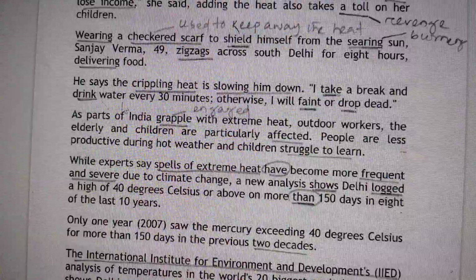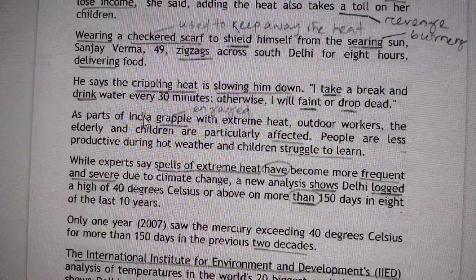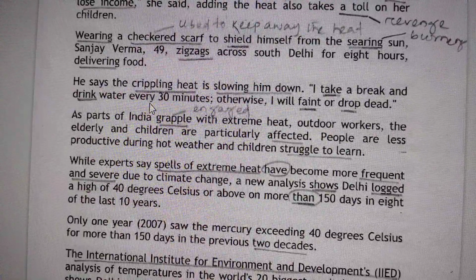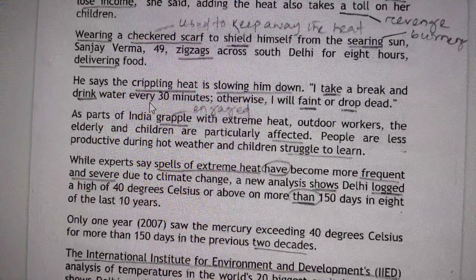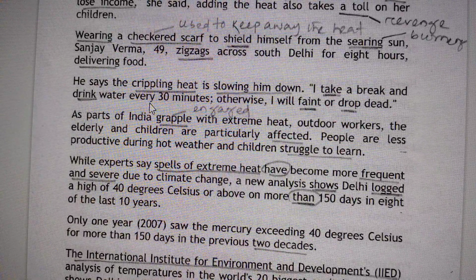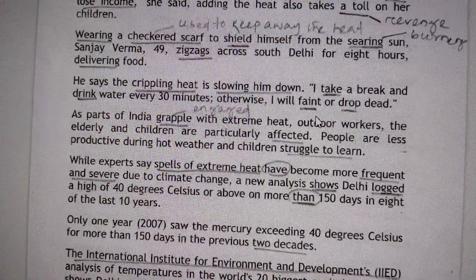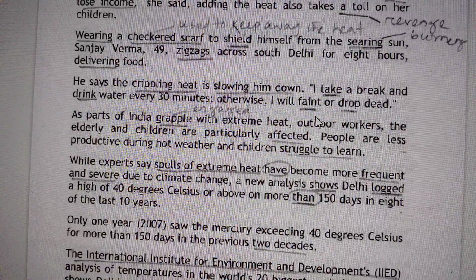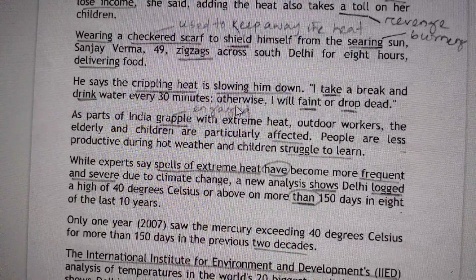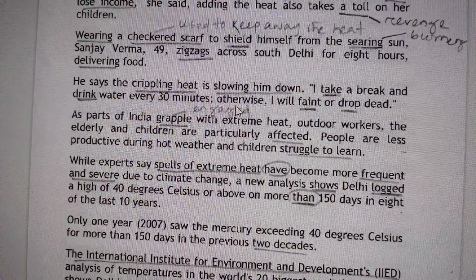Next, he says the crippling heat is slowing him down. I take a break and drink water every 30 minutes, otherwise I'll faint or drop dead. So see that Mr. Verma is saying that this crippling heat, again an adjective for the heat, is used here. That heat is so much affecting everybody that it is slowing them down. And I take a break and drink water every 30 minutes, otherwise I'll faint or drop dead. See, faint is in simple future and after that, drop is also in simple future. So this sentence, from the tense point of view, from meaning, from vocabs, everything is clear. So you need to understand and interpret in this way.